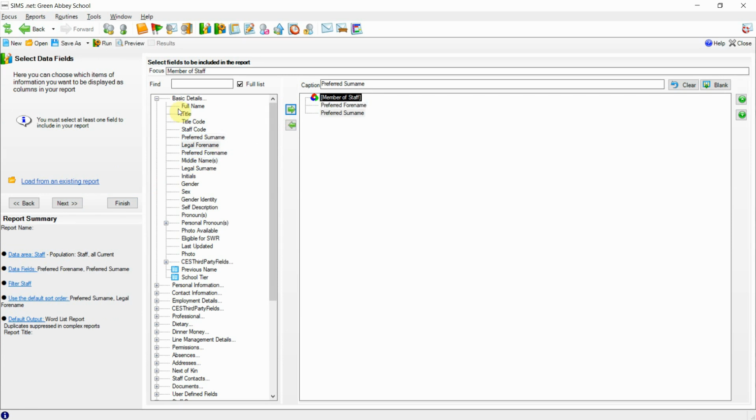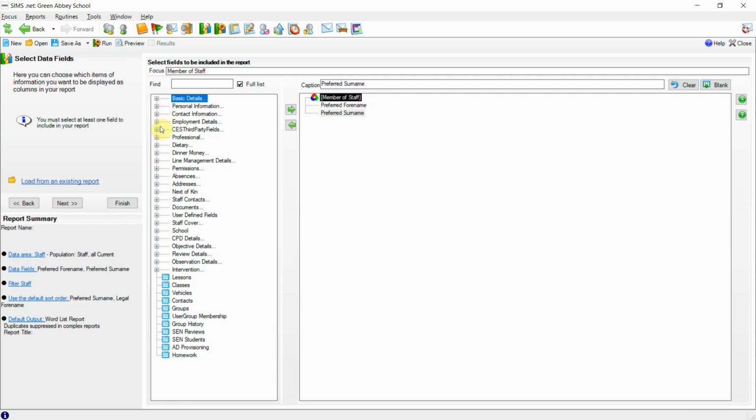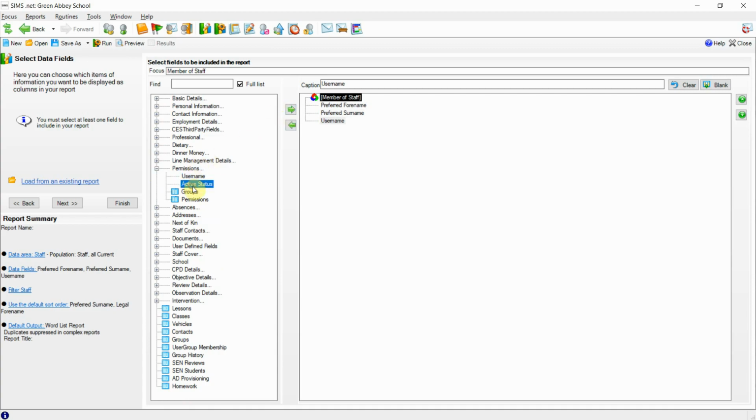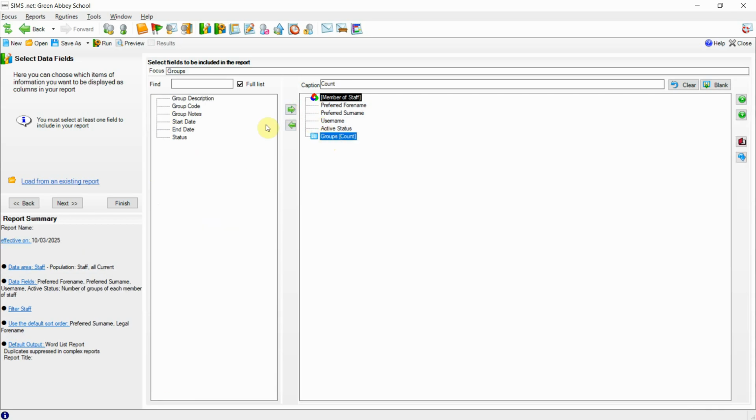If we then minimise the basic details and scroll down to the permissions area, we can now see the new data item for username. Bringing this onto the canvas, we can then bring over the associated active status, and we can pick up the groups section. In here, we can then indicate the group that they're associated with and the status of their membership. This will give us a quick and easy way of identifying all active users with the associated memberships.